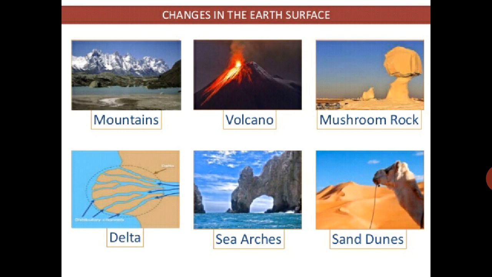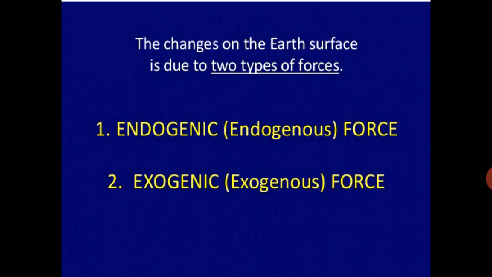See, change in the earth's surface. Mountains are there, volcanoes are there, mushroom rocks are there, deltas are there, sea arches are there, sand dunes are there, all the different things are there. Change on the earth's surface is due to the type of forces. The lithosphere is broken into a number of plates, known as lithospheric plates also. The big change is mainly due to the forces working on the earth.